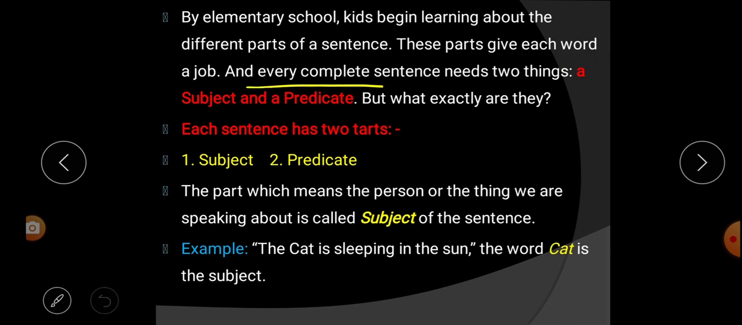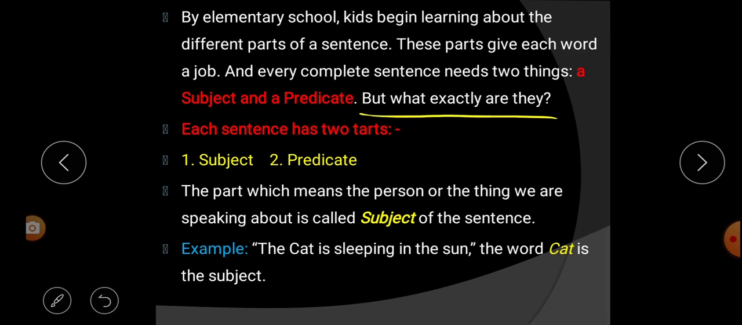And every complete sentence needs two things. That means to complete a sentence, we need what? Two things. First one, a subject. Second one, a predicate. Understood? To complete a sentence, we need two things. What are those two things? First one is a subject and second one is a predicate.